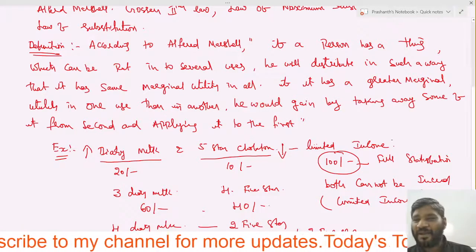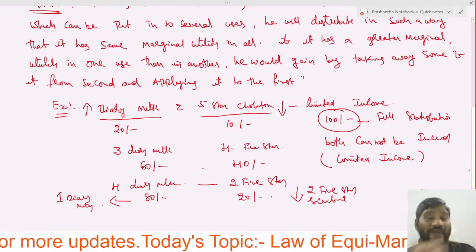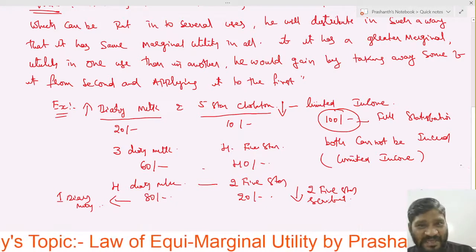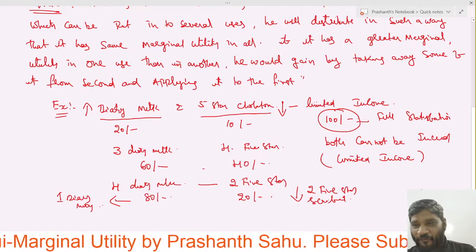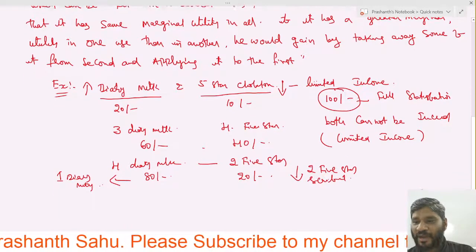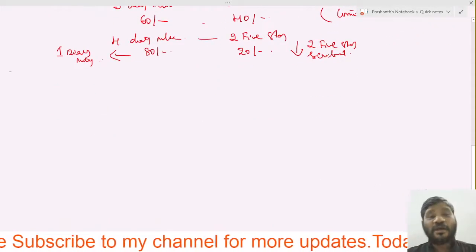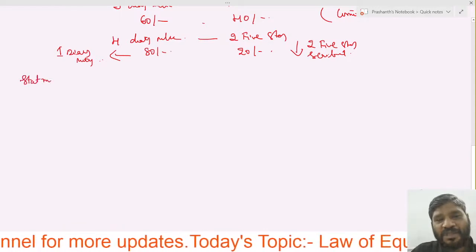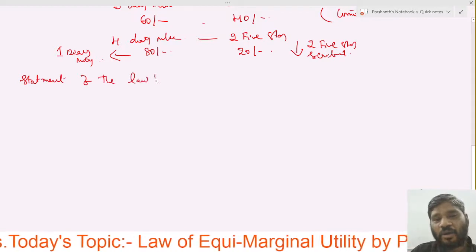So this is how the definition has been given out by Alfred Marshall. Did you understand, everyone? Alfred Marshall has given this kind of a definition, right? Hopefully you have understood, I think so, right? Next we will discuss the statement of the law.